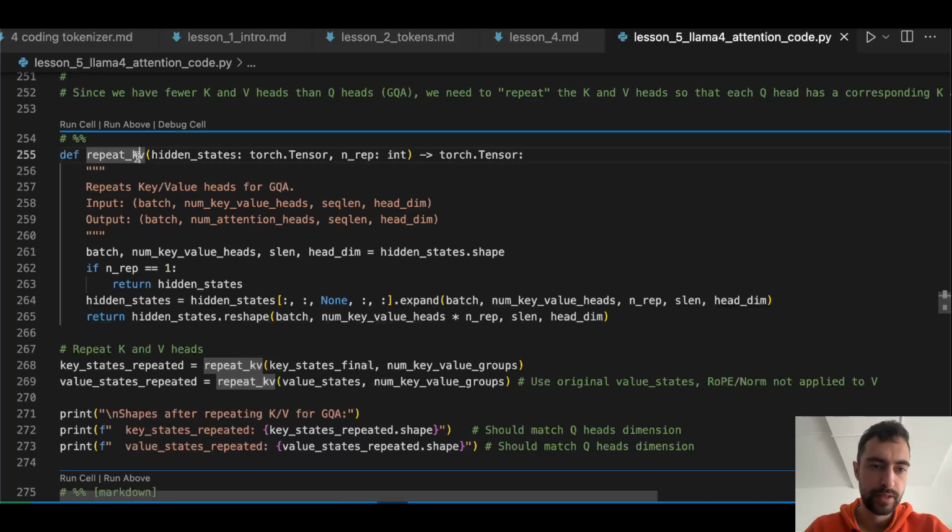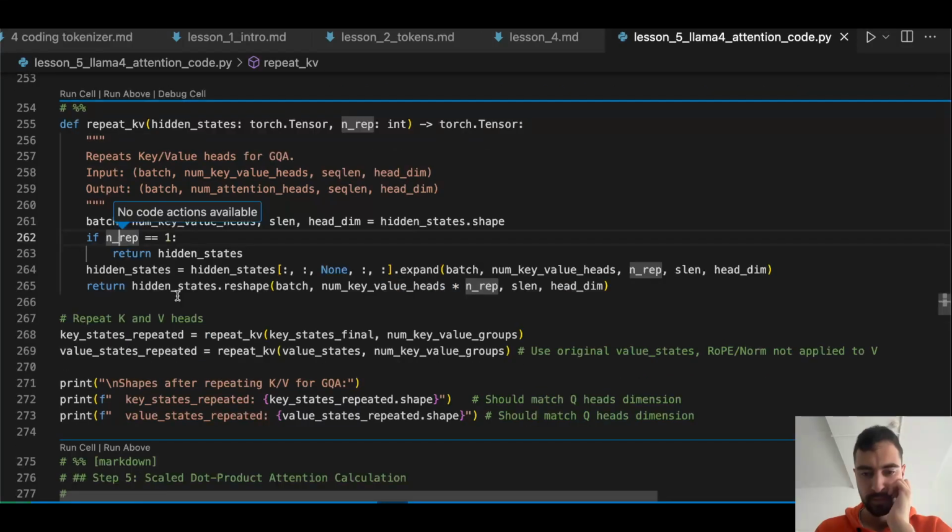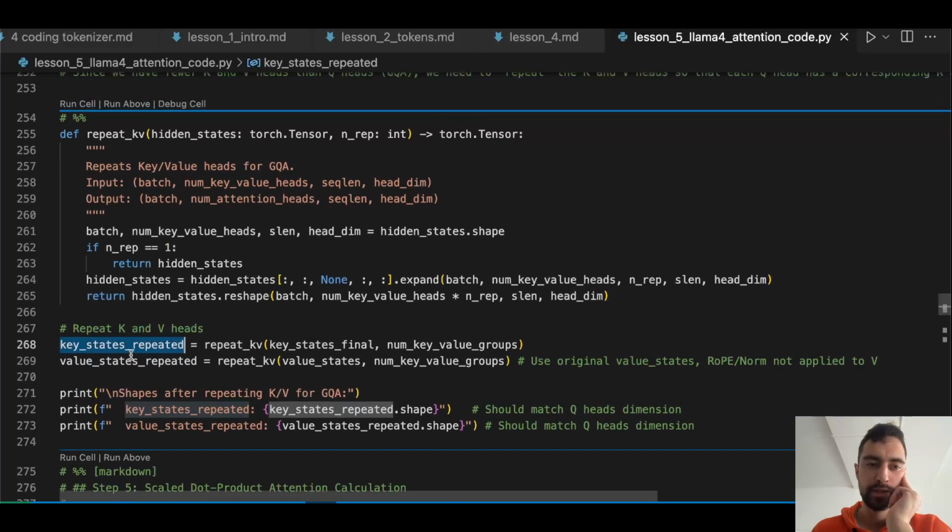Here it is, repeat gets hidden states and number of repetitions. So just here where we have number key value heads times n repetition, that's gonna be our new dimension, and then sequence length, head dimension. So we just expand. We call that function to get repeated keys and values.